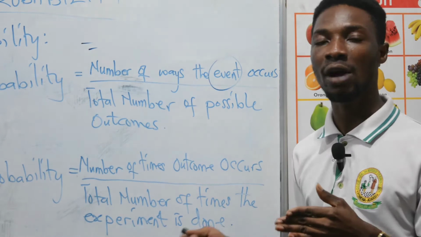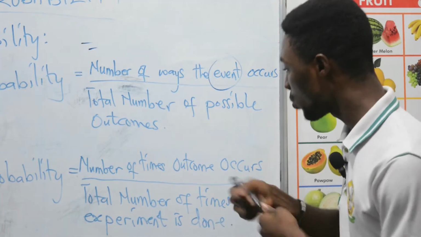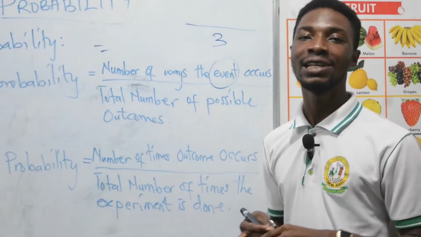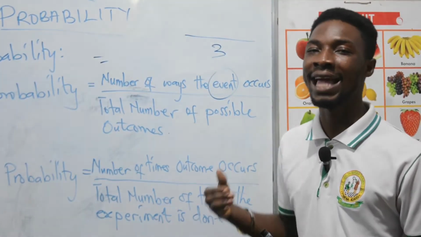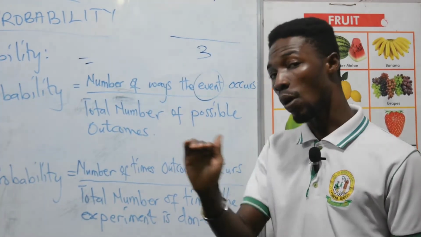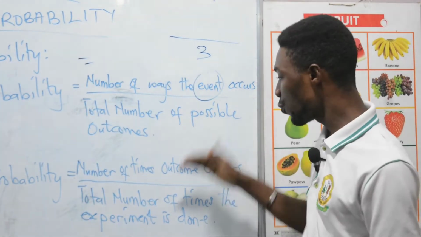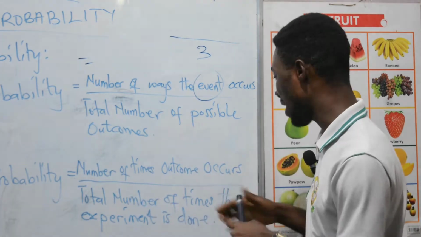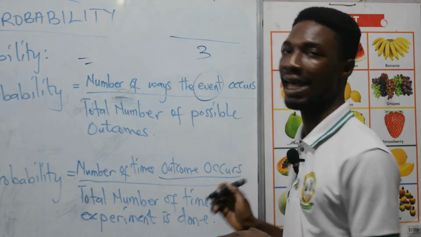So if I toss a coin 3 times, that will be the total number of times the experiment is conducted. And let's say tossing the coin 3 times, and I'm interested in predicting that a head will turn up in all the 3 turn-ups. So that will be the number of times my head is going to turn up, the number of times the outcome is going to occur.